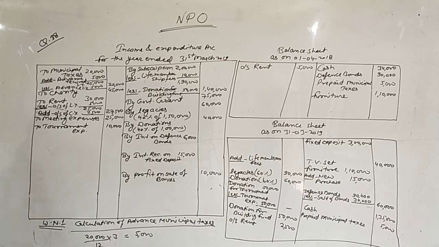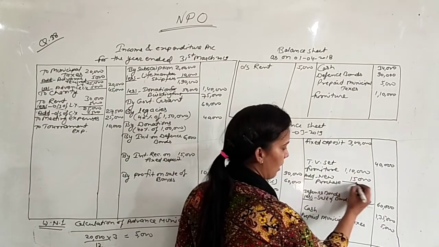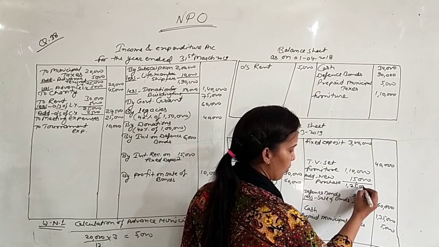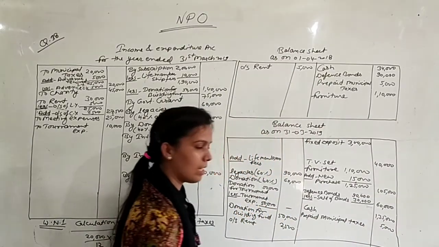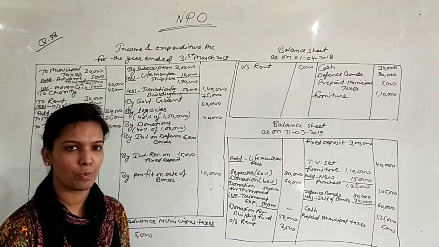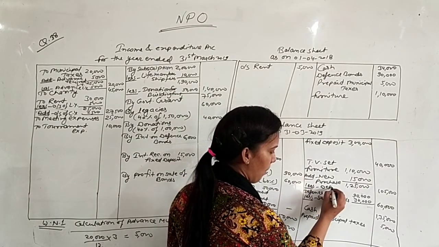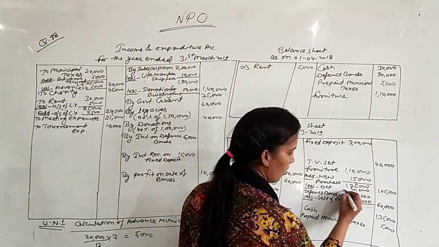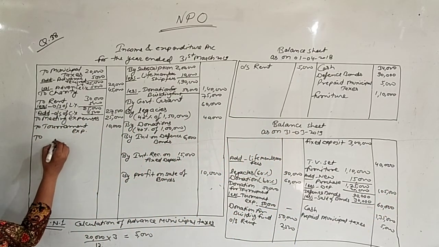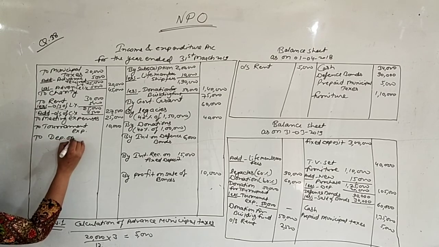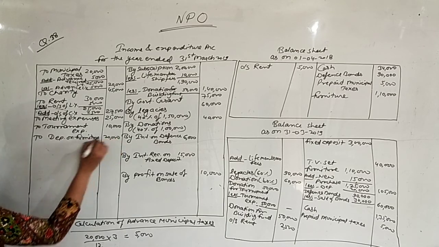It means you have given in the question the closing balance of furniture. So actually you are getting here 1,25,000, but in the question it is 1,05,000. So you can say the difference is 20,000 rupees depreciation. So less depreciation 20,000, then you will get 1,05,000. This 20,000 depreciation will also be transferred to your income and expenditure account. To depreciation on furniture 20,000.